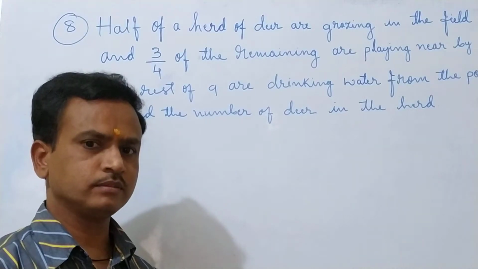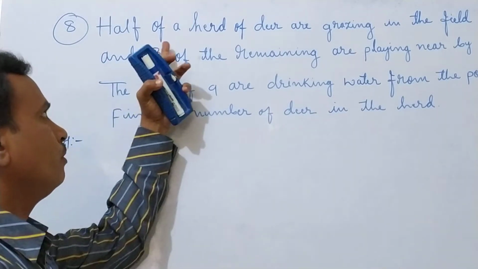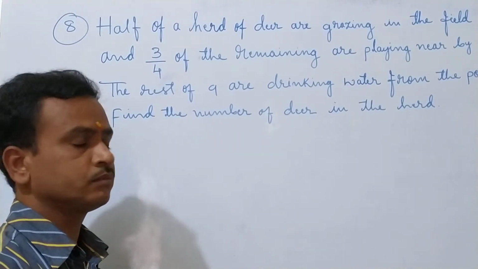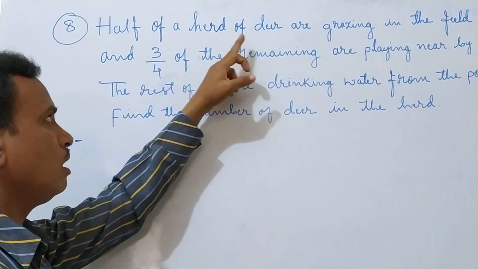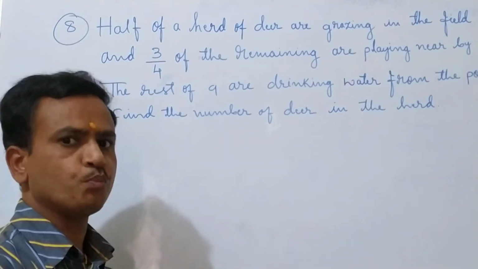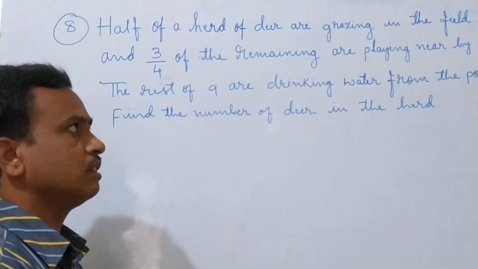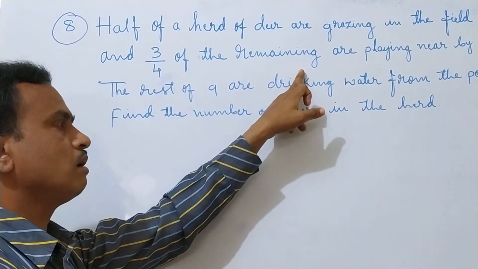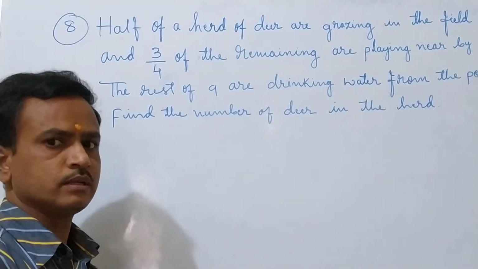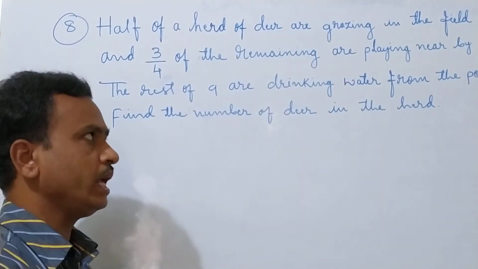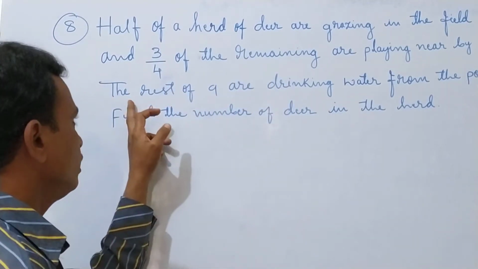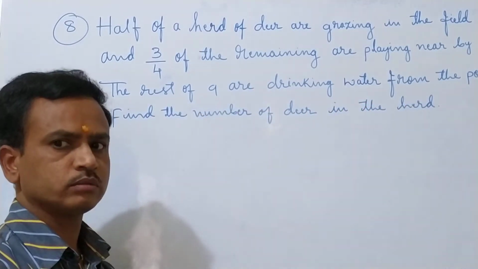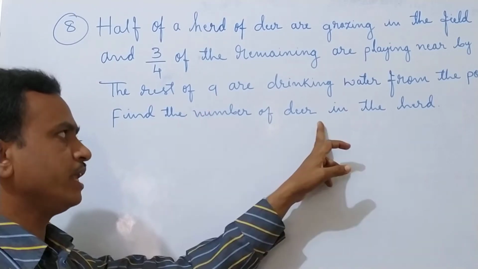Question number 8. Half of a herd of deer are grazing in the field. Herd of deer means a group of deer. And 3/4 of the remaining are playing nearby. The rest of 9 are drinking water from the pond. Find the number of deer in the herd.